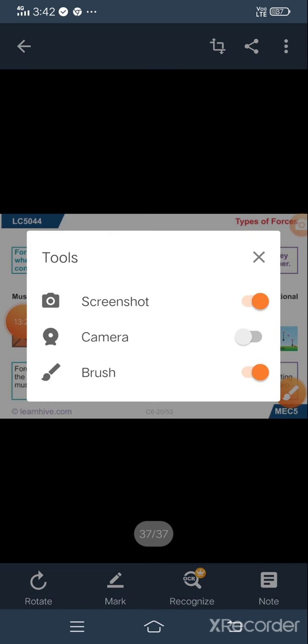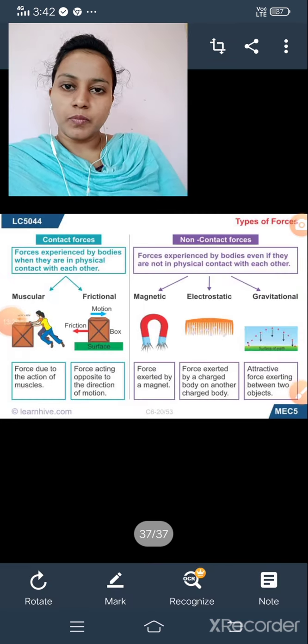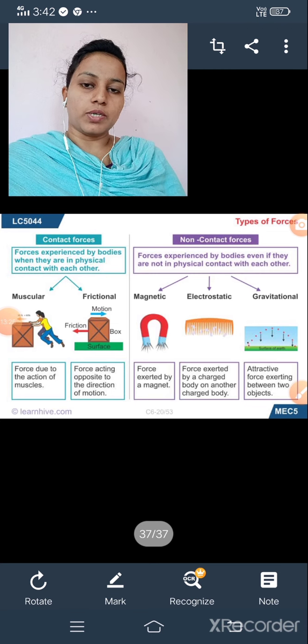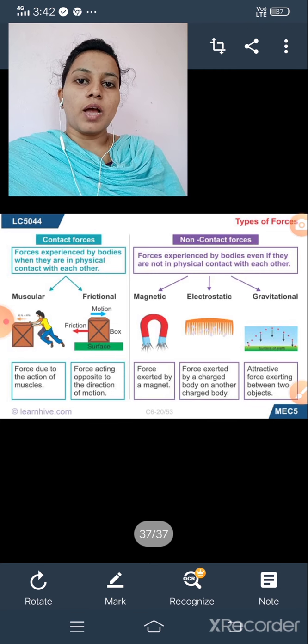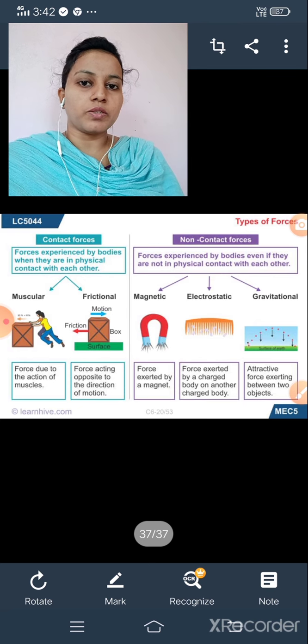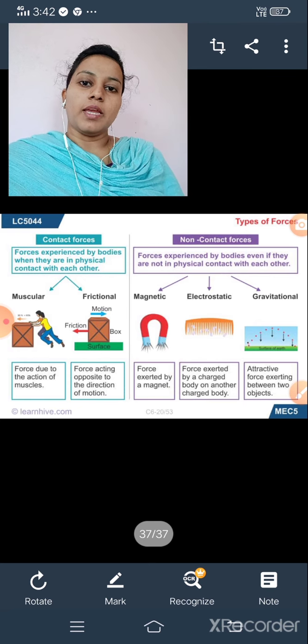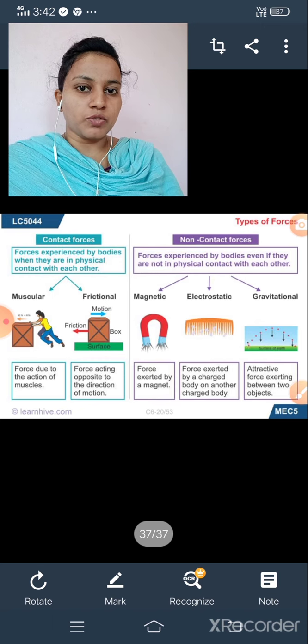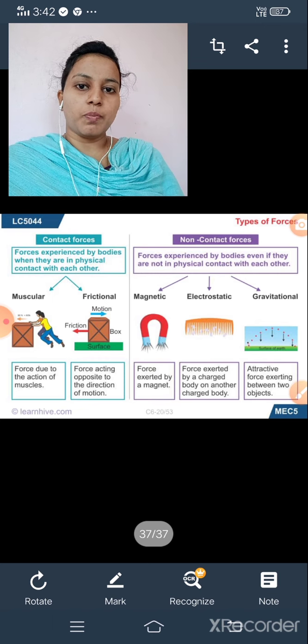So this is all about today's session. We already discussed types of forces, and in those types, contact forces and non-contact forces with examples. In the next video, we will discuss pressure.